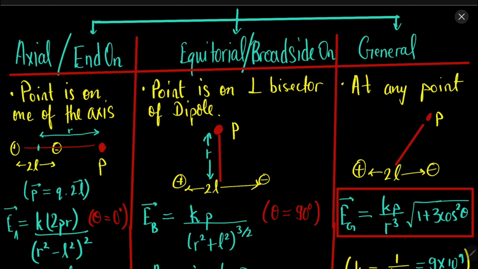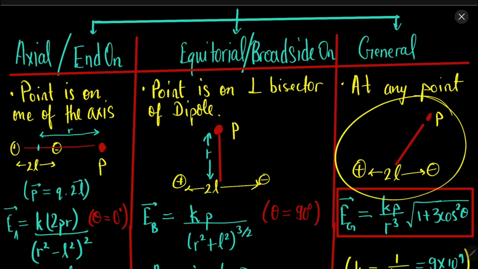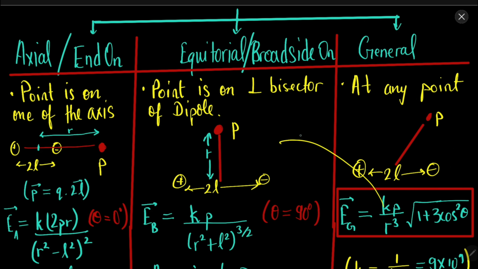Okay, this is the dipole. And in the general case, the point can be anywhere. This general case is the most common, and it can be reduced to broadside on, and it can be reduced to equatorial as well. So we will first discuss the axial or end-on position.